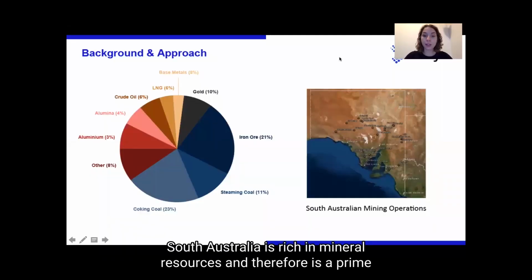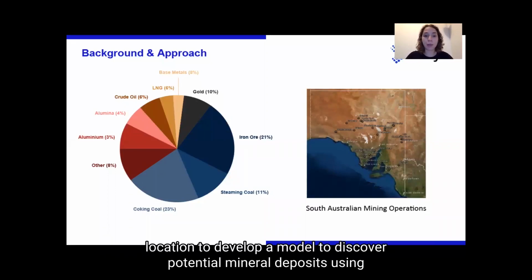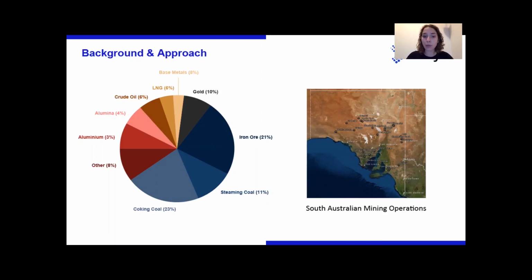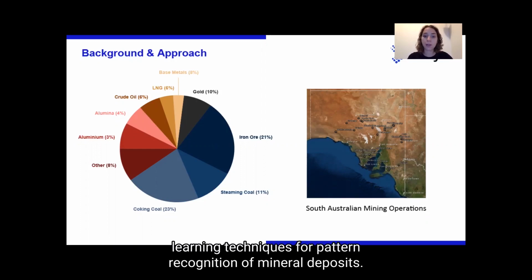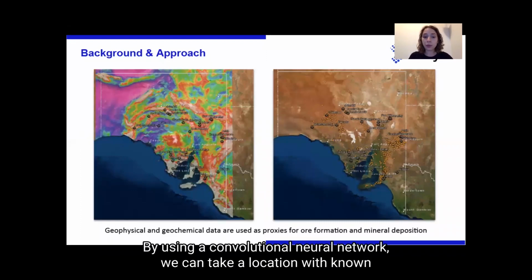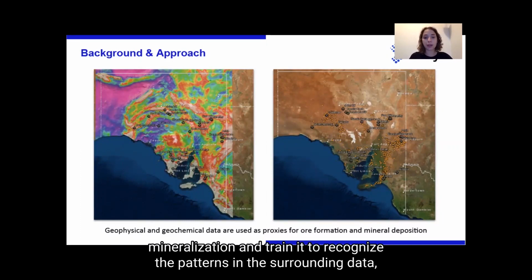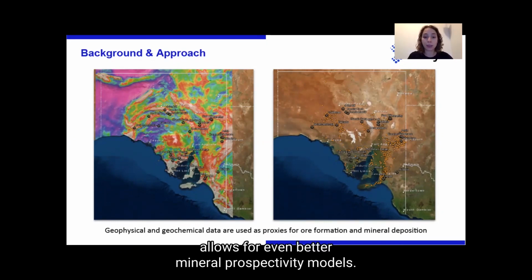South Australia is rich in mineral resources and therefore is a prime location to develop a model to discover potential mineral deposits using the incredible amount of geophysical and geochemical data available. We leverage this by implementing a hybrid approach to mineral prospectivity mapping, where we use machine learning and deep learning techniques for pattern recognition of mineral deposits. By using a convolutional neural network, we can take a location with known mineralization and train it to recognize the patterns in the surrounding data. Using a neighborhood of information rather than a signature at a specific point allows for even better mineral prospectivity models.